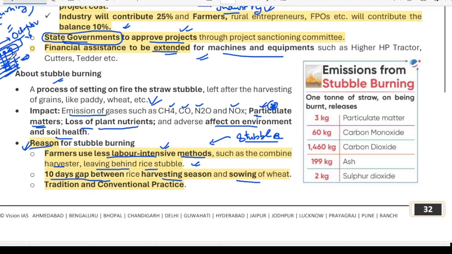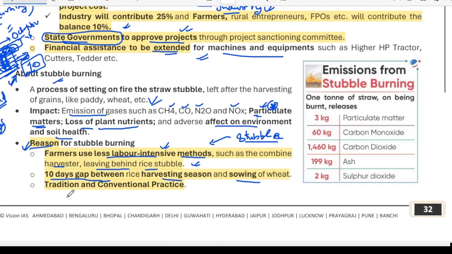What I told you is that when the paddy's grain has already been removed, the farmer has to sow the next crop, and he has only 10 days. Within these 10 days, how can a farmer do all the land management, tilling of the fields, and also manage the crop residue? So they just burn the crop residue and start tilling the land.